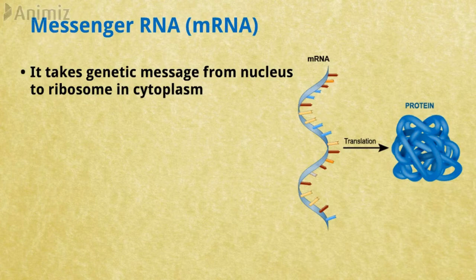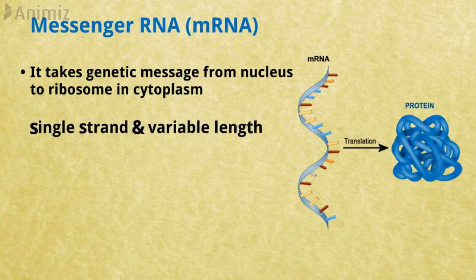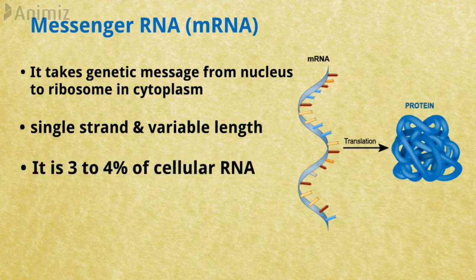This type of RNA consists of a single strand of variable length. The mRNA is about 3 to 4% of the total RNA in the cell.